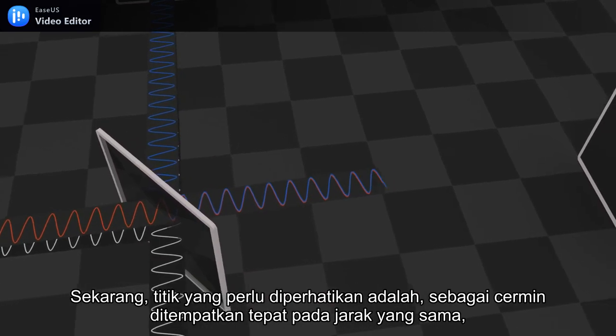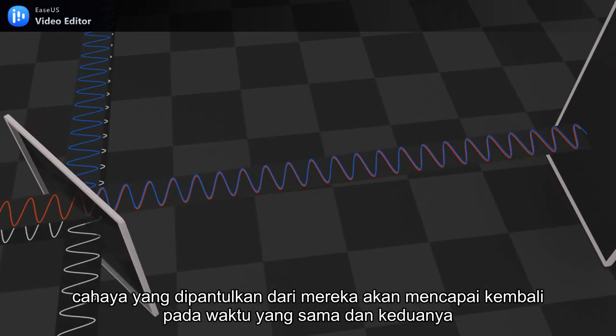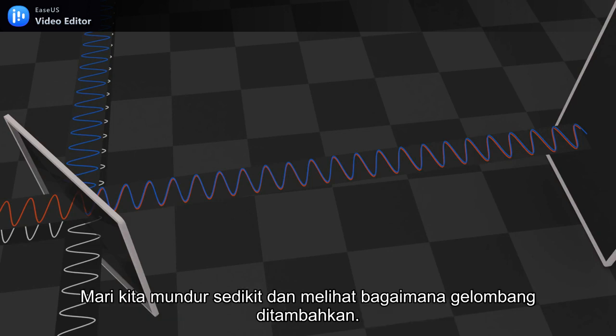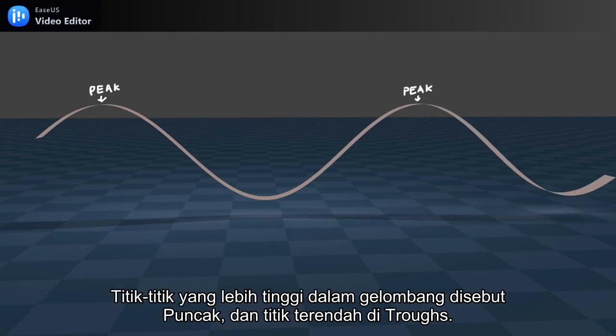Now, the point to note is, as the mirrors are placed exactly at the same distance, the light reflected from them will reach back at the exact same instant of time and both the waves will get added together. Let's backtrack a little and see how waves get added. The higher points in the waves are called peaks and the lowermost points the troughs.